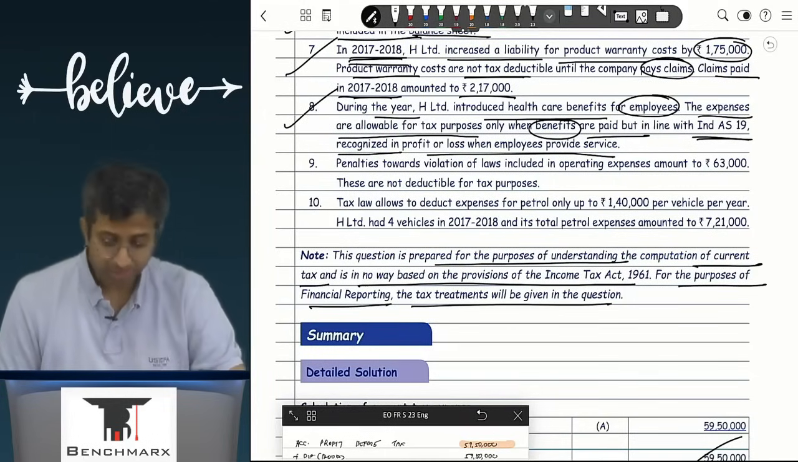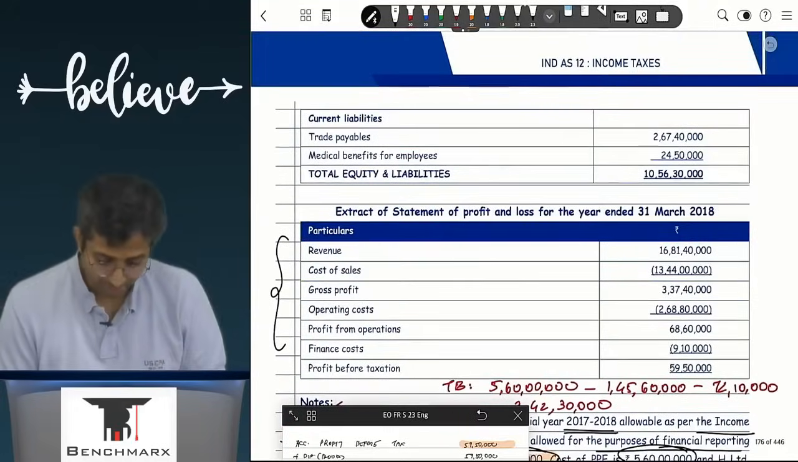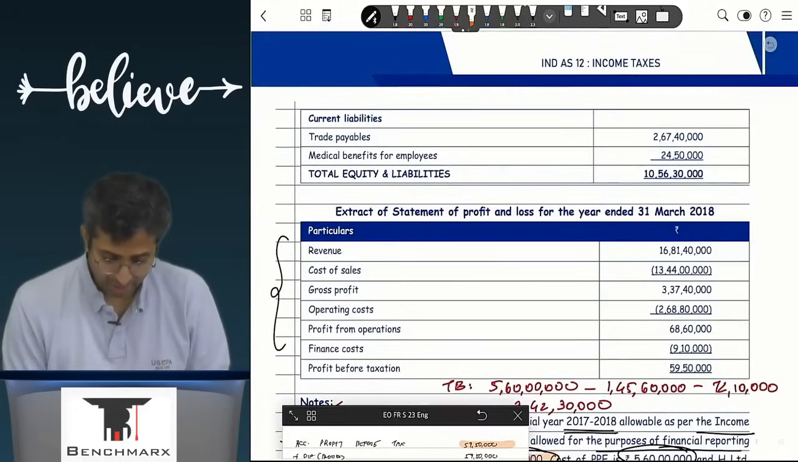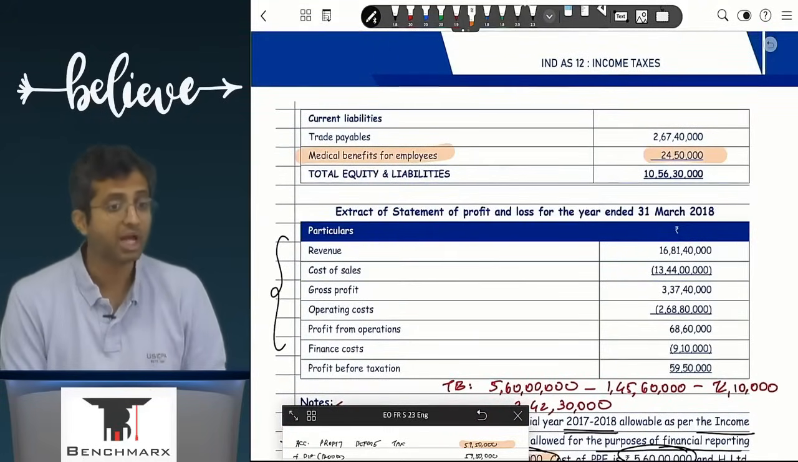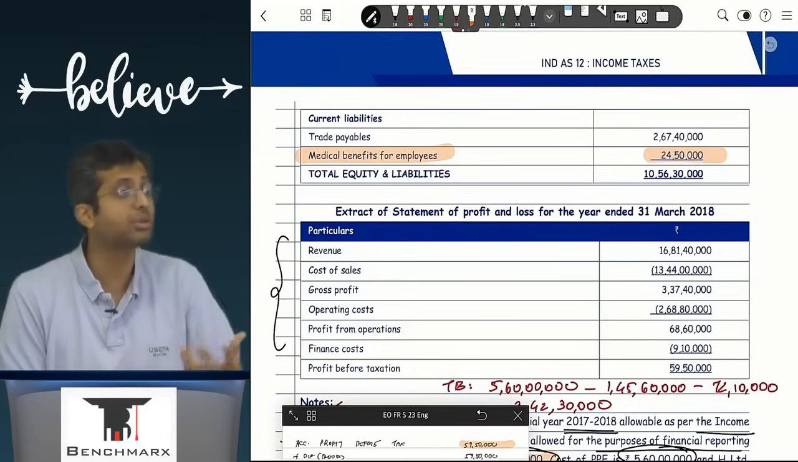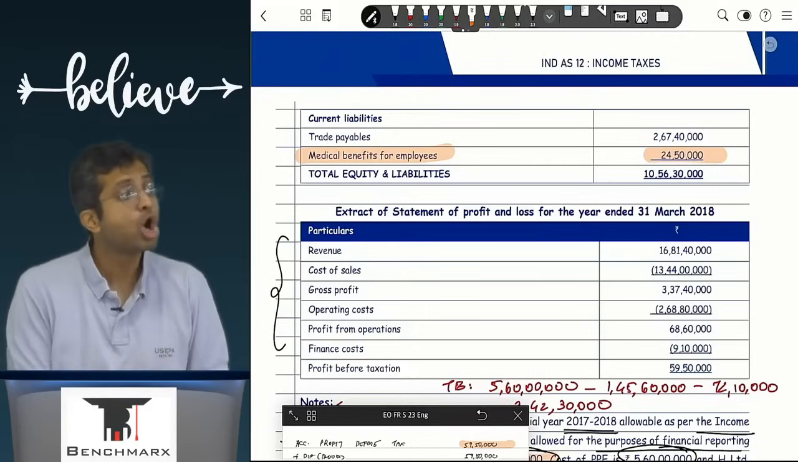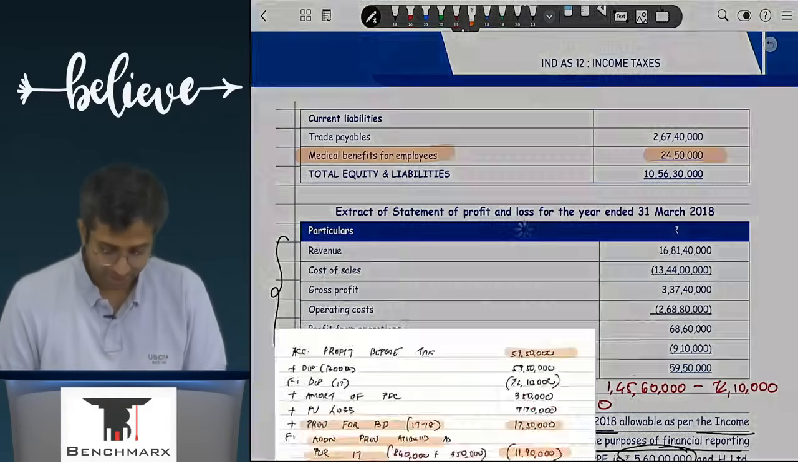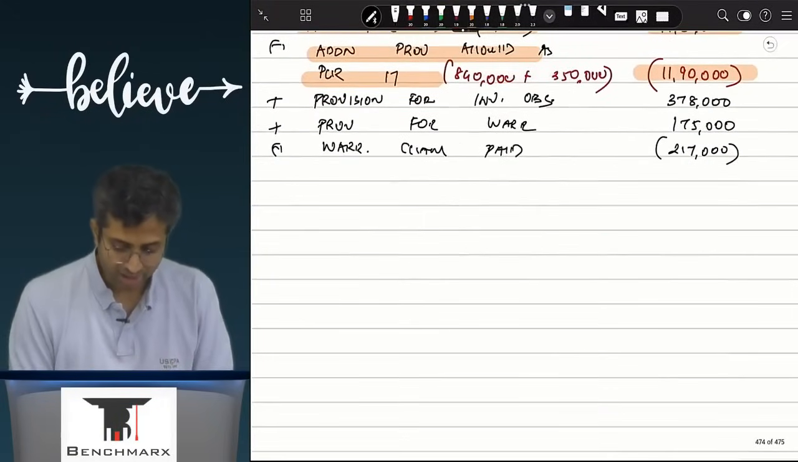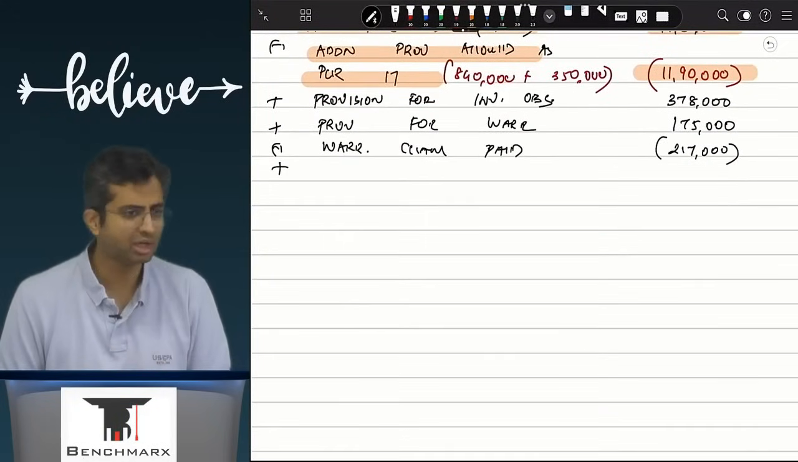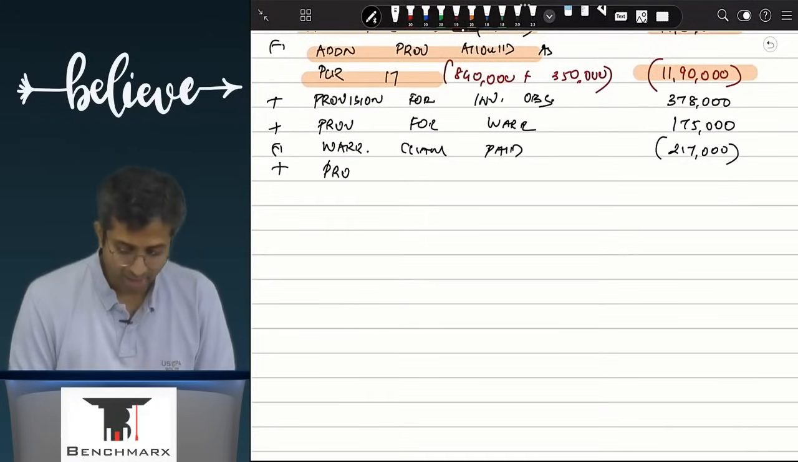They have been introduced during the current year. So if I open my balance sheet, I see a current liability of medical benefits of 24,50,000. Would this entire 24,50,000 have been created earlier? Current year only. You must have passed the entry medical expenses account debit to provision for medical expenses, entirely in the current year. For income tax, do I get a deduction for that? No. So what will I do? Add back provision for medical expenses.